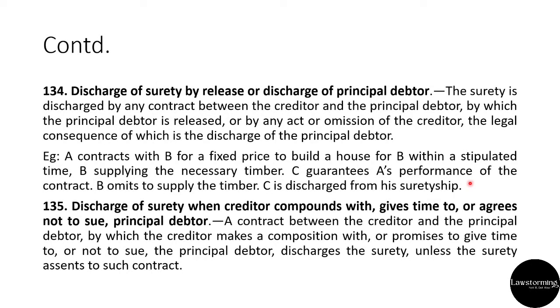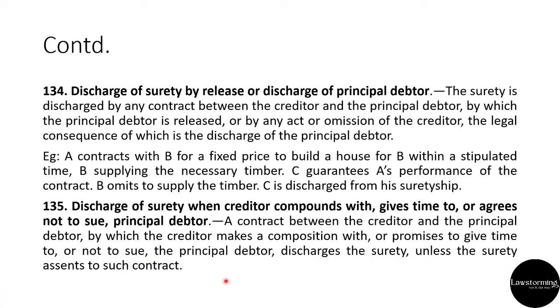After this, section 135 talks about discharge of surety when creditor compounds with, gives time to or agrees not to sue principal debtor. So a contract between the creditor and the principal debtor by which the creditor makes a composition with or promises to give time to or not to sue the principal debtor, it will discharge the surety unless the surety assents to such contract.